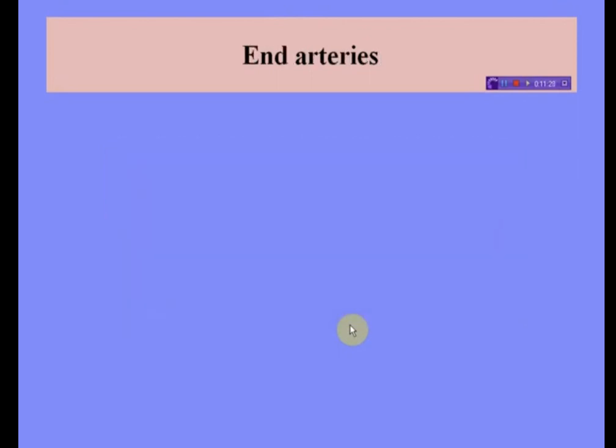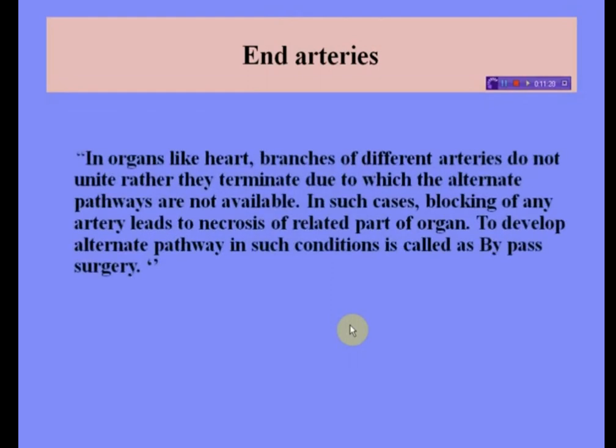Now, next is end arteries. What are end arteries? See, in organs like the heart, branches of different arteries do not unite, rather they terminate, due to which alternate pathways are not available. In such cases, blocking of any artery leads to necrosis of the related part of the organ. To develop an alternate pathway in such conditions is called bypass surgery.